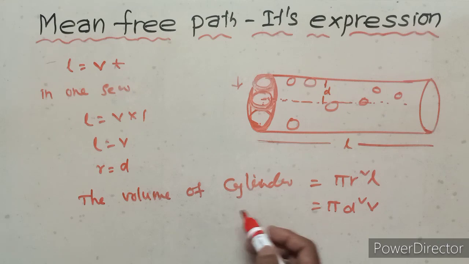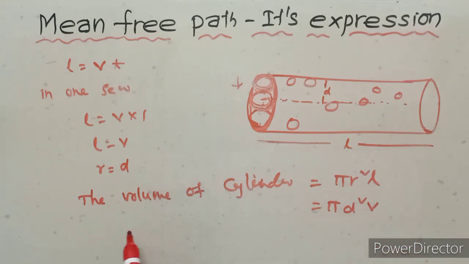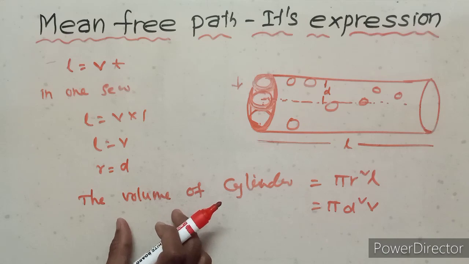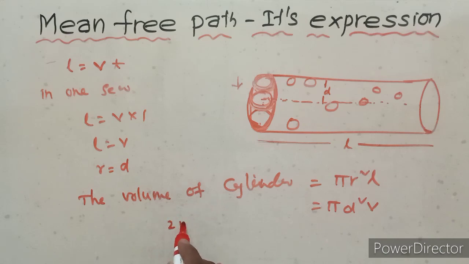For 2 molecules the volume is 2 into pi d square v. For n number of molecules, the volume is n into pi d square v.